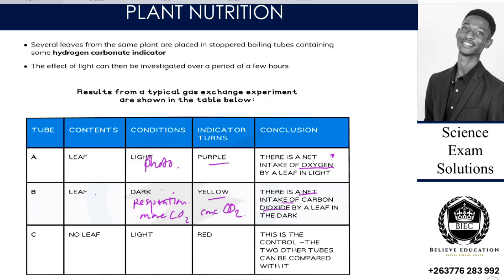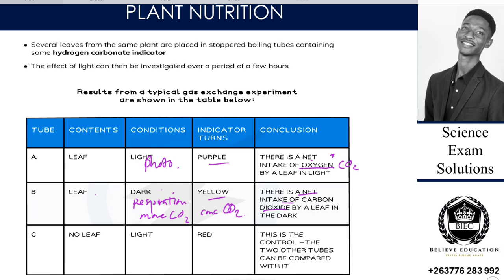Well, I thought personally that maybe they wanted to say that there's a net intake of CO2 here, because CO2 is the one that is being taken for photosynthesis to take place, right? So that's what I thought. Maybe the net intake, maybe they're trying to say what remains more. So what remains more is oxygen. I'm not so sure.